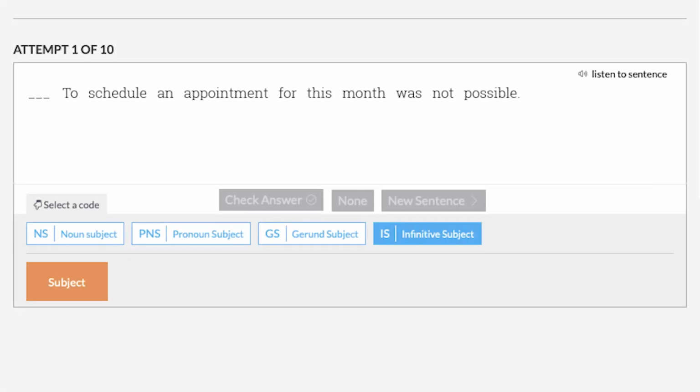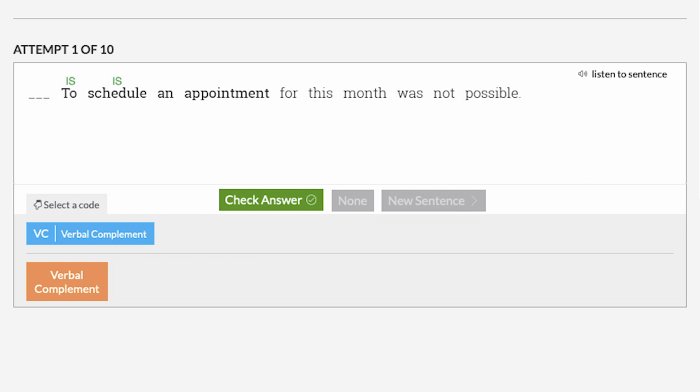An example of an infinitive subject with an infinitive verbal complement. To schedule an appointment for this month was not possible. What are we talking about? To schedule an appointment. To schedule an appointment is the infinitive phrase subject, with the words to schedule functioning as the infinitive subject and the word appointment functioning as the infinitive verbal complement. To schedule what? To schedule appointment.